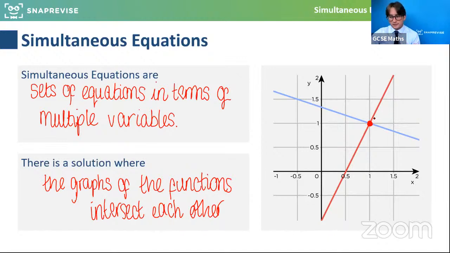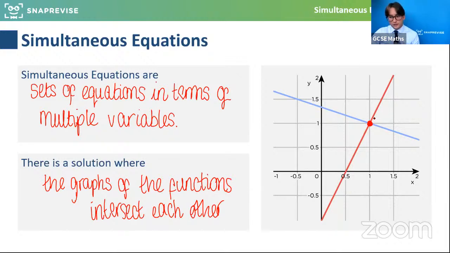So it's a really nice idea that actually, if you're given the graph, although some people struggle with graphs or don't like graphs, actually within the realms of this topic, it's a really easy way to solve simultaneous equations, because all you're effectively doing is picking off the point where they cross. And that is the answer. That is the pair of values, x and y, that work in both equations at the same time. So really actually quite a nice skill is being able to interpret from a graph the solution to simultaneous equations.